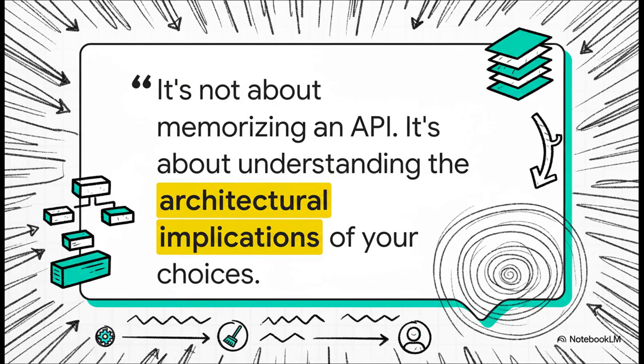And really, this is the core idea I want to leave you with. Look, anyone can Google the syntax for a hook. A true senior developer understands the implications of their choices. How does this decision affect performance? How does it affect how easy this is to maintain 6 months from now? It's about that architectural thinking behind the code.